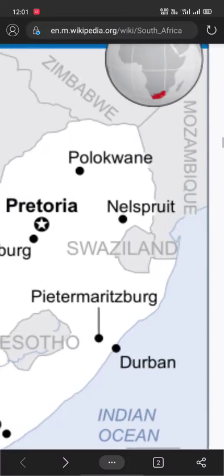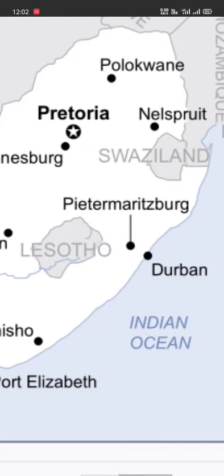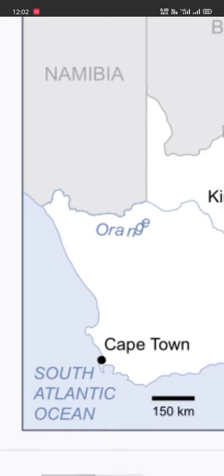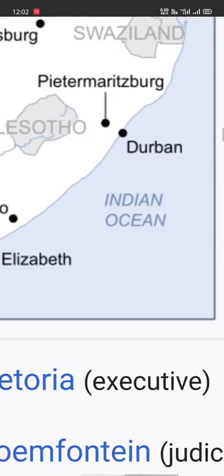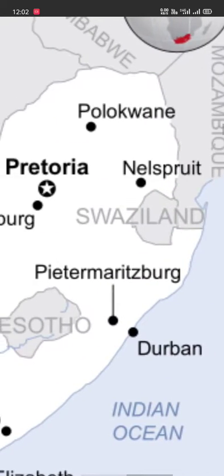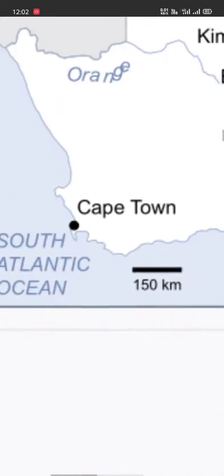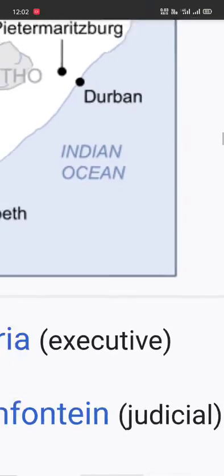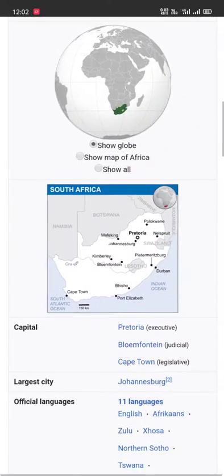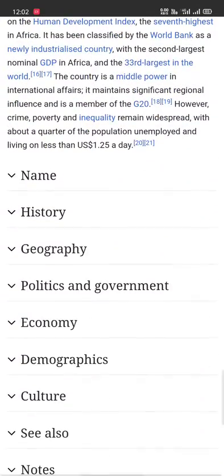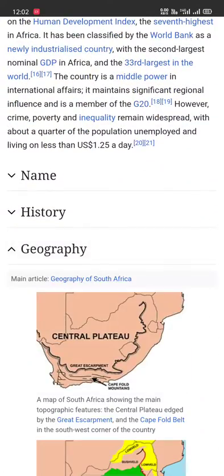Let us have a look. This one is the location. Pretoria has a symbol with some difference. You can see Cape Town, this is Cape Town and this is Pretoria. You can see all the major places. Port Elizabeth is there, and you can see the Indian Ocean. All the major places are located on this map, and let us have a look at the geography of South Africa.